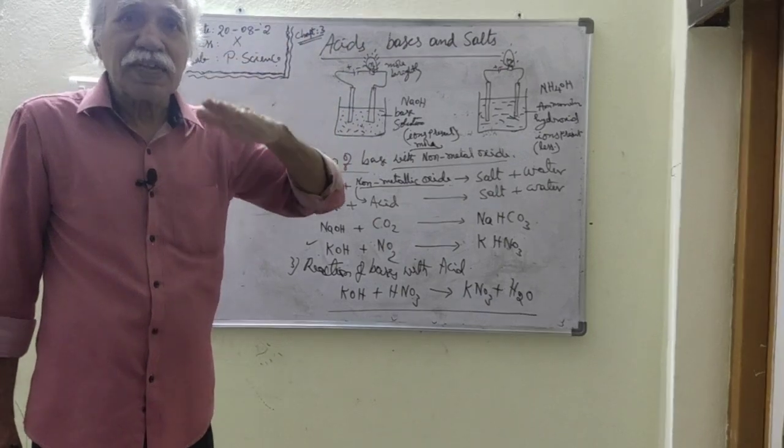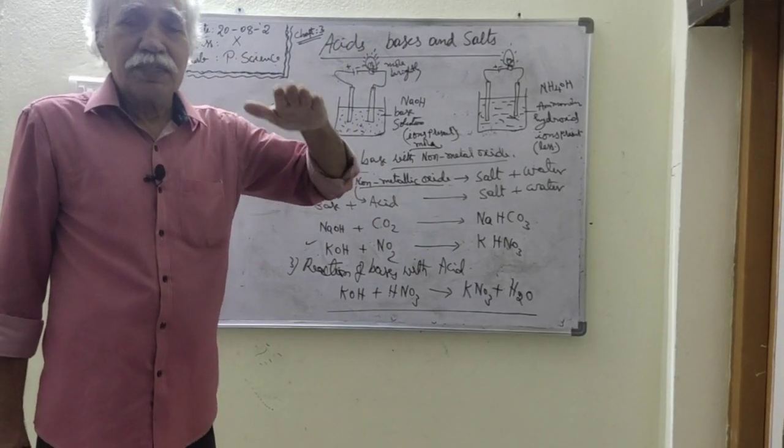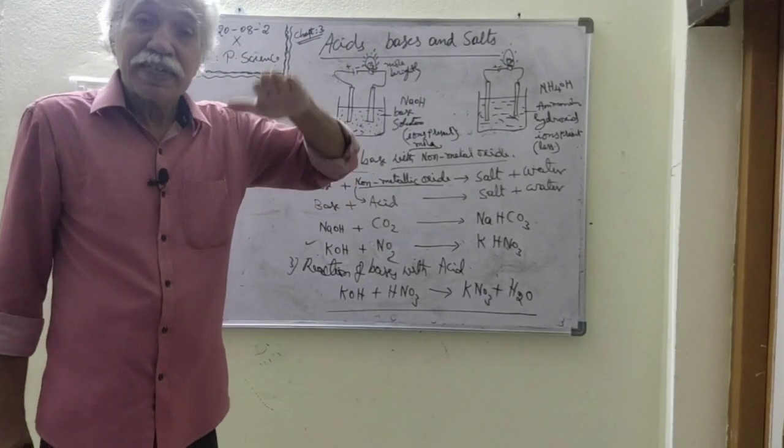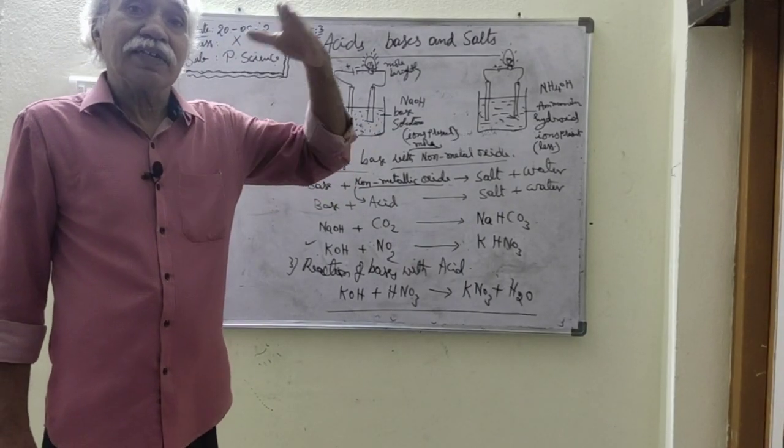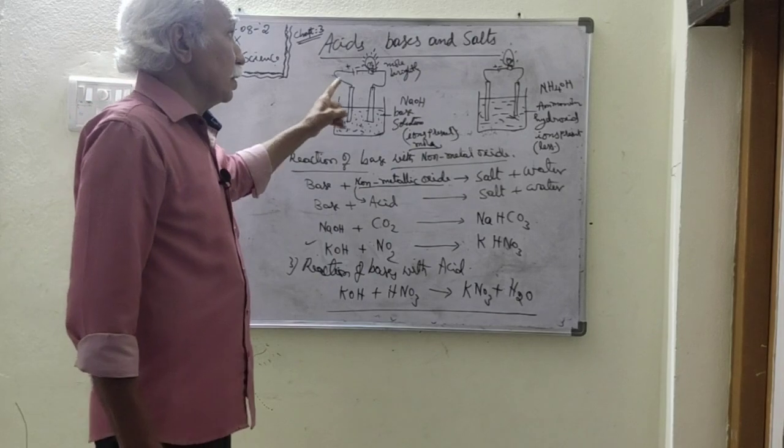When the molar concentration of ions increases in the solution, the rate of flow of current increases, and the bulb glows bright.